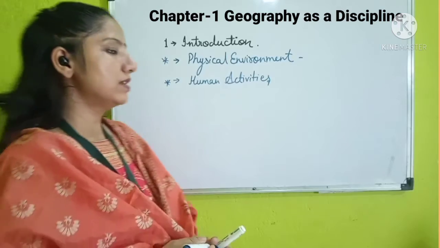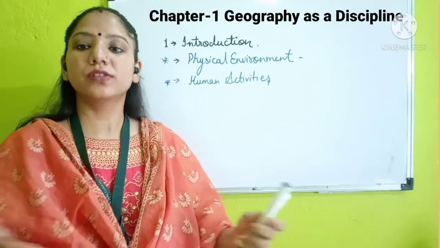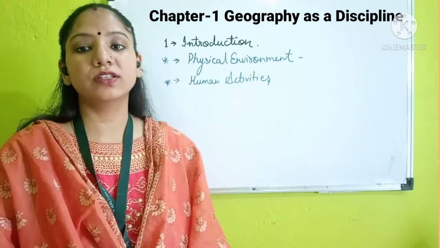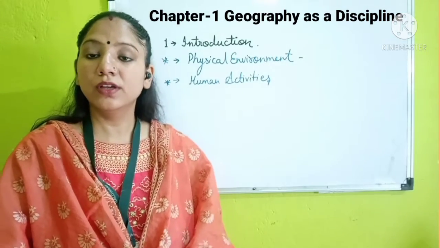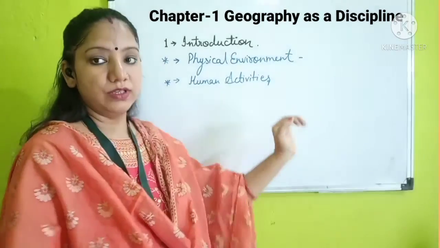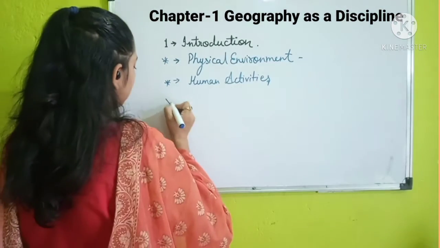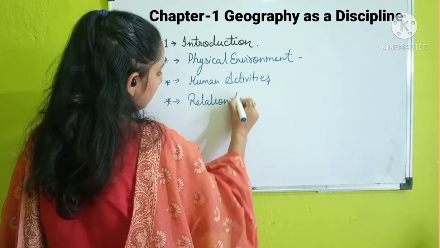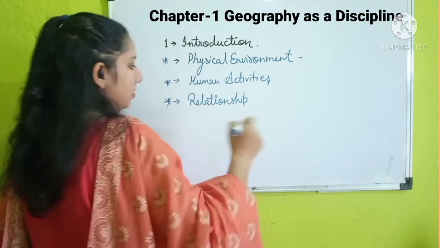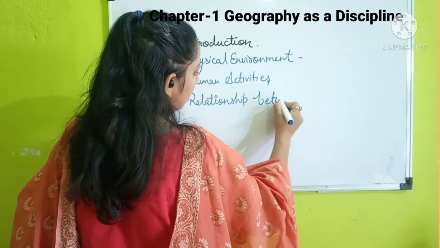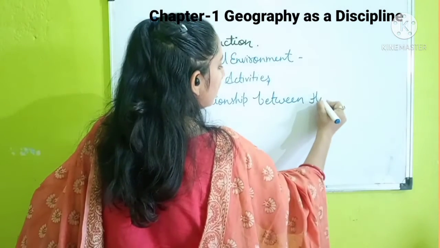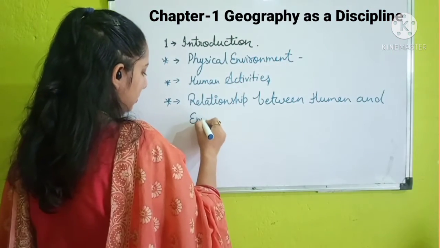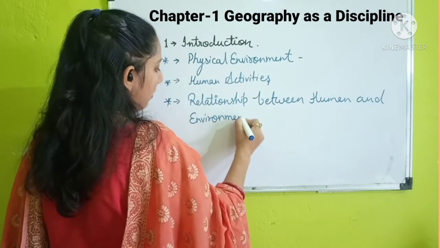Means whatever the activities done by the human beings, their society, their culture, their equipments, the technology, and all the activities which have been done by the human beings, we have to study in geography, as well as we have to study the relationship between human and environment.